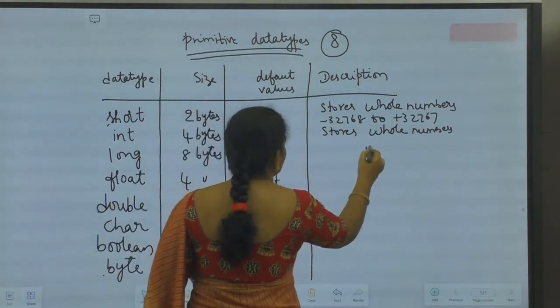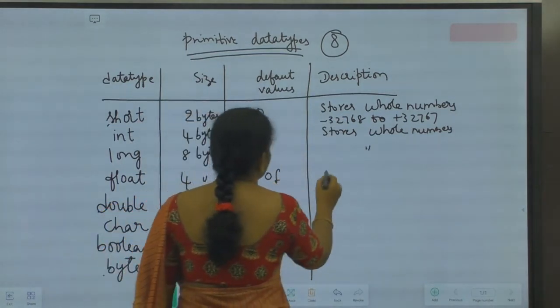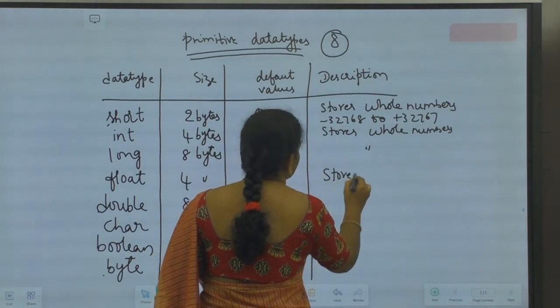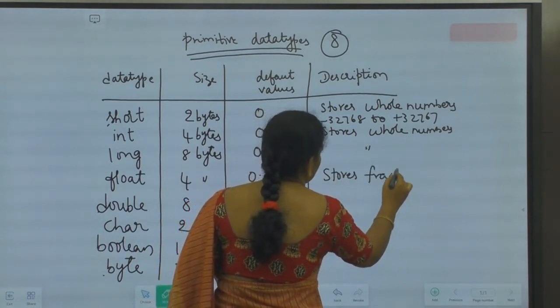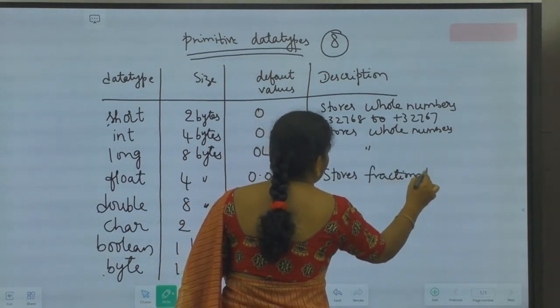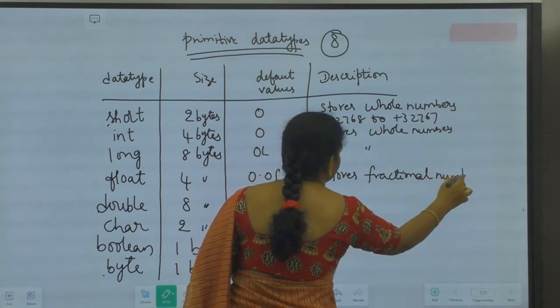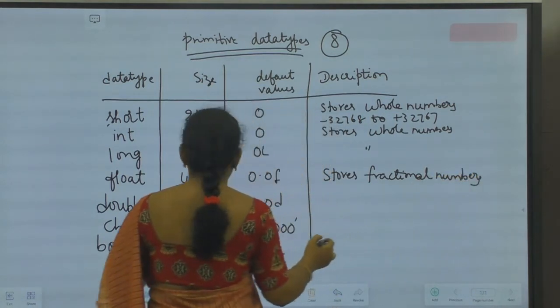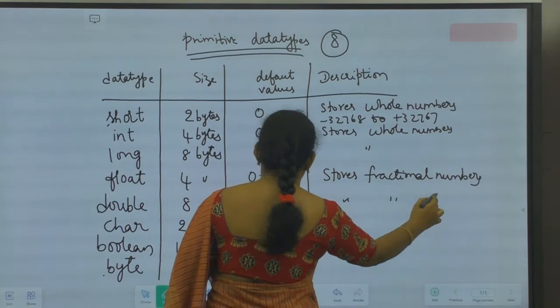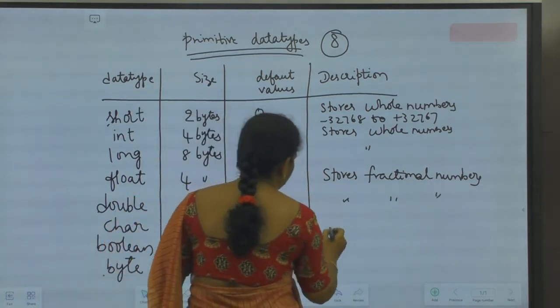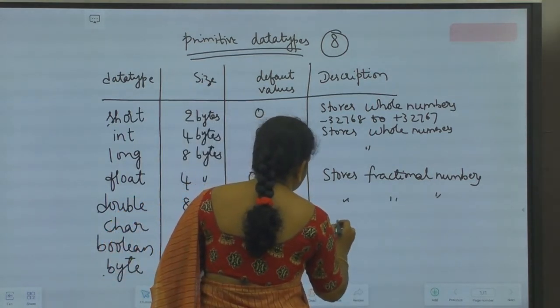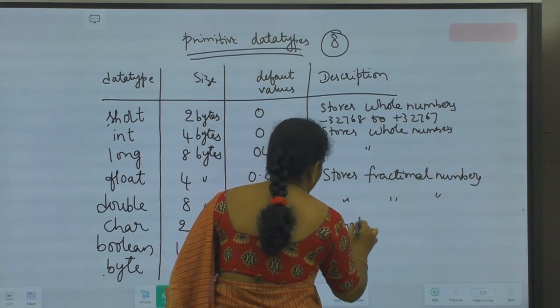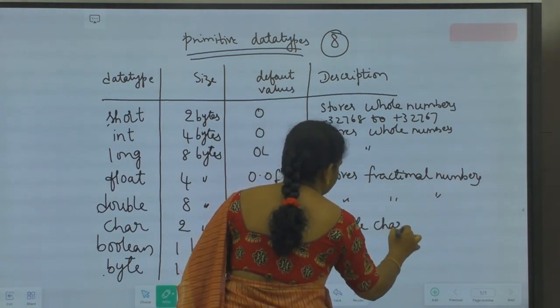And long also stores whole numbers. Float stores fractional numbers. And double also stores fractional numbers. Character stores single characters.